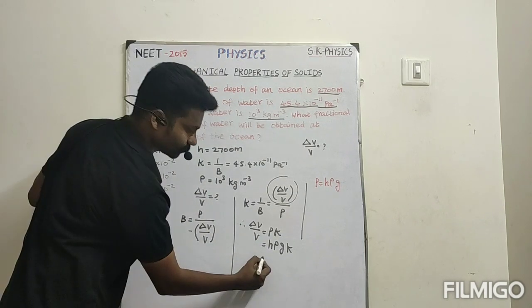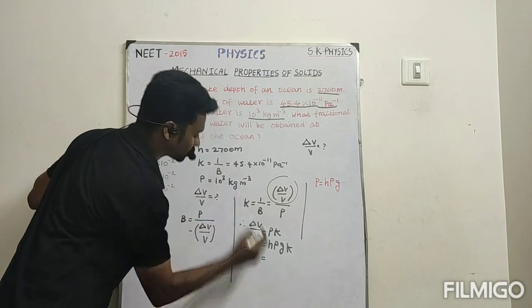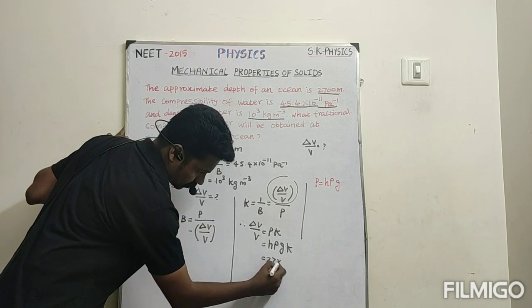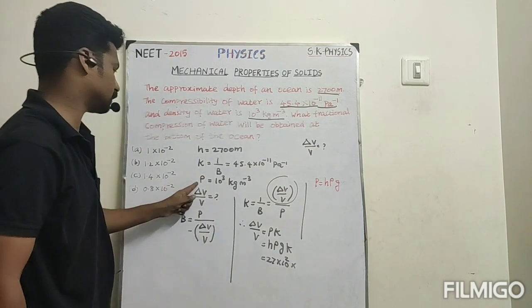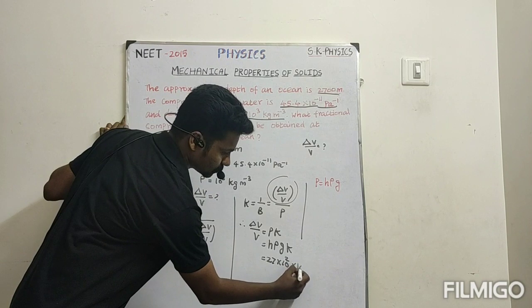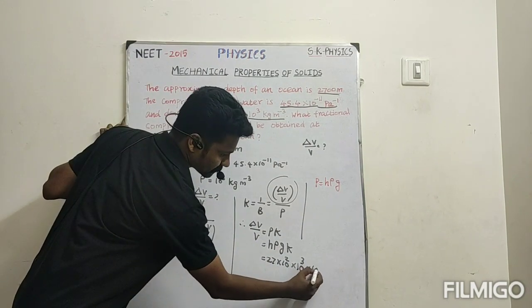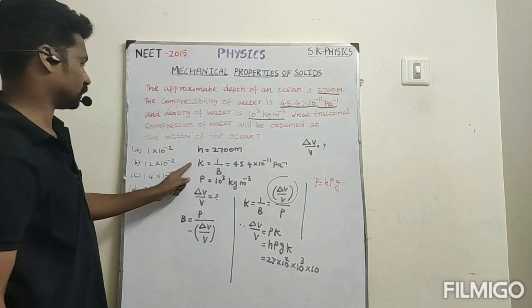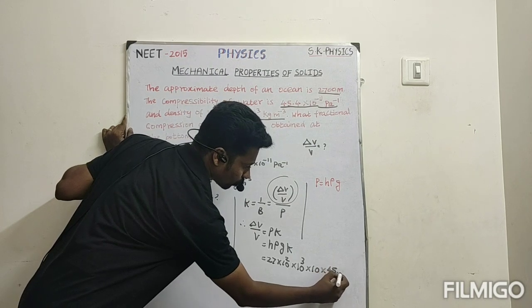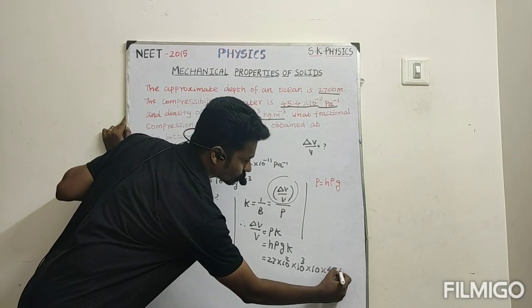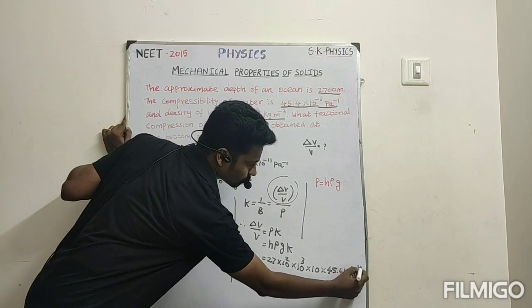Now we can substitute the values. h is the depth of the sea, 2700, which I can write as 27 into 10 power 2. Next, rho is the density of water, 10 power 3. Next, g is taken as 10. And then the K value, the compressibility, is 45.4 into 10 power minus 11 per Pascal.